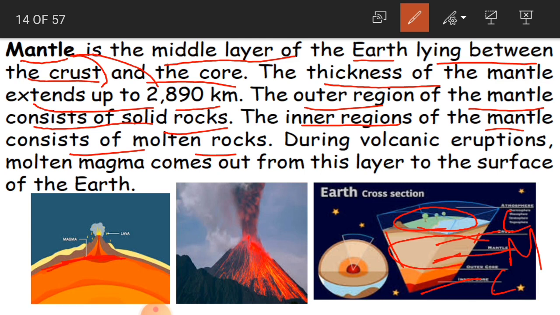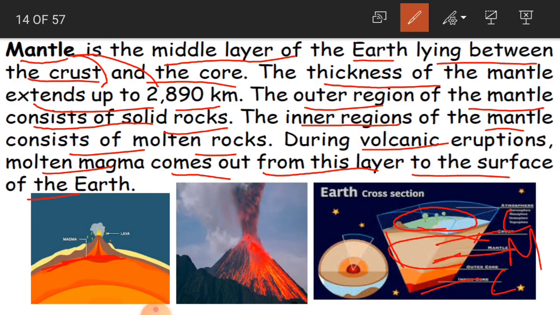So this inner region of the mantle consists of molten rocks, that is hot liquid rocks, which we call magma. And during volcanic eruptions, molten magma comes out from this layer to the surface of the earth. So what happens during volcanic eruptions? Again, what is a volcanic eruption? So when this magma rises through cracks or spots in the earth's crust, what happens?